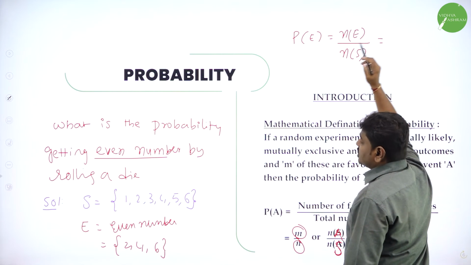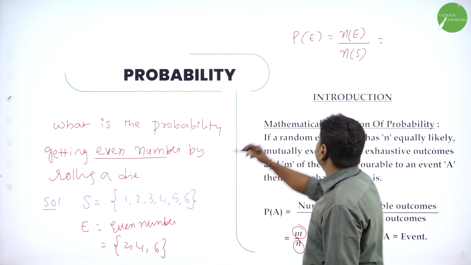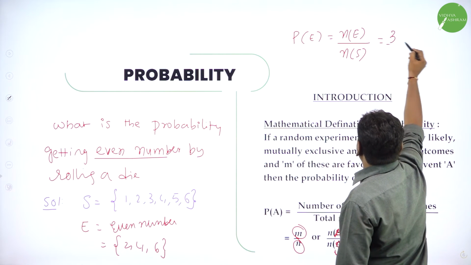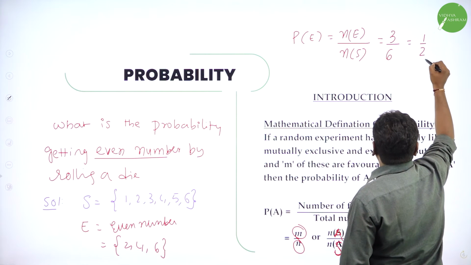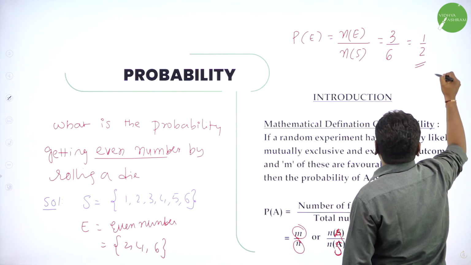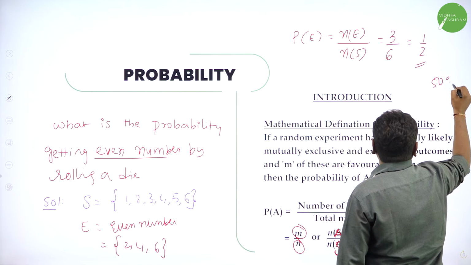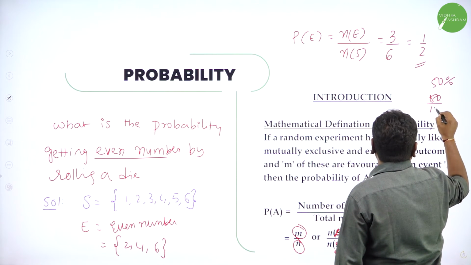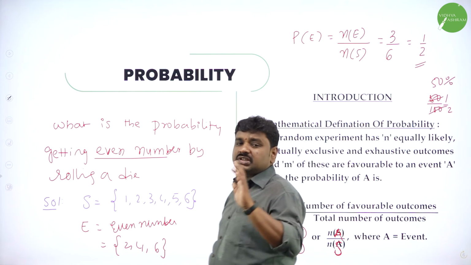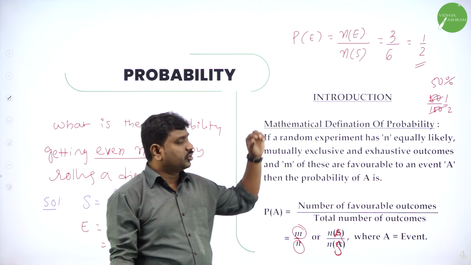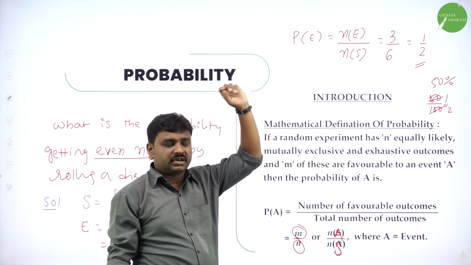So, how many even numbers are there here? 1, 2, 3. Divided by how many total? 6. 3 by 6 means 1 by 2. So, probability is 1 by 2. Or I can also say 50%. 50% means what? 50 by 100. So, percentage also you can tell as probability. You can tell probability in fraction, probability in decimal also.